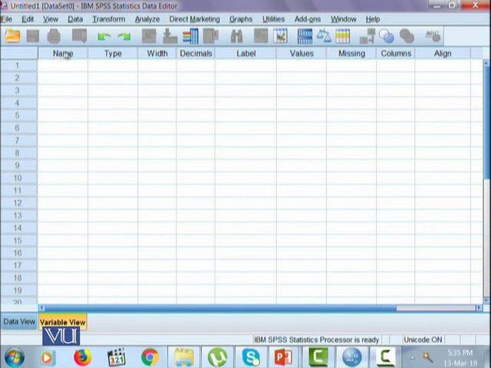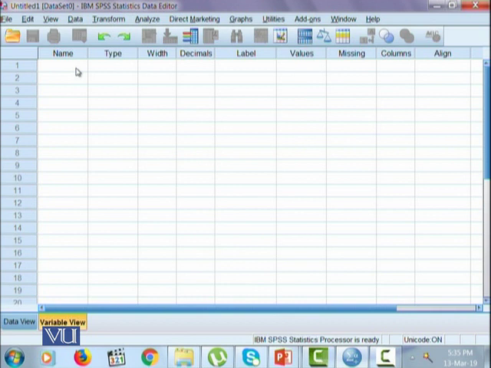Let's firstly talk about the name of a variable. Each variable name may be of any length, but ideally it should be shorter than 10 characters. One should make sure that the variable name begins with a letter.